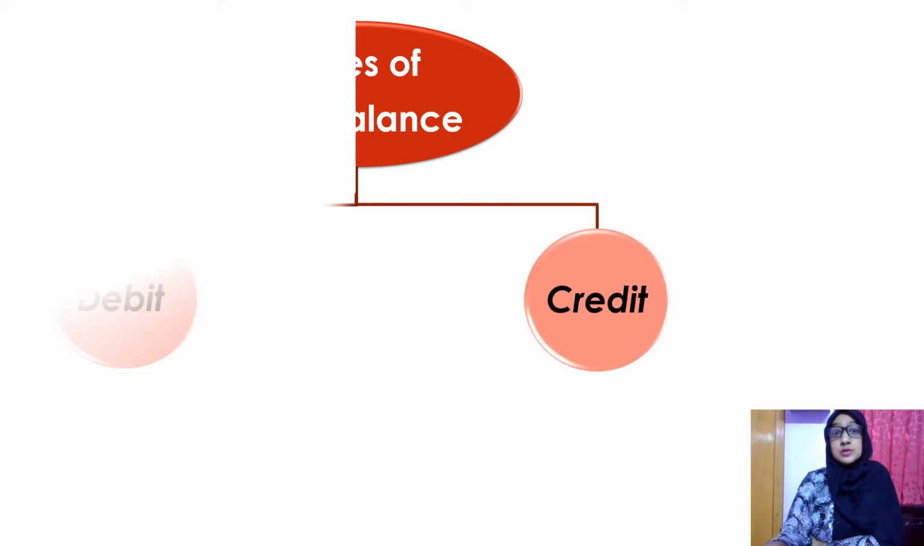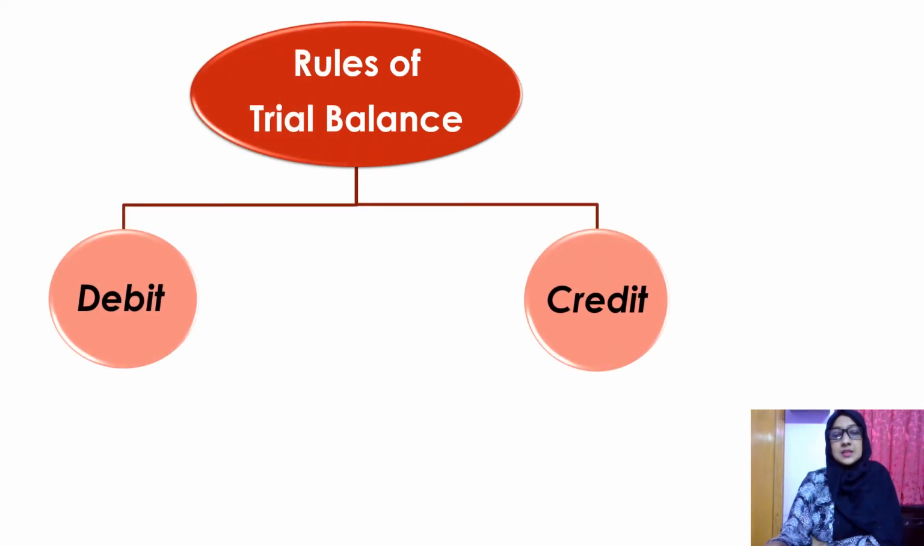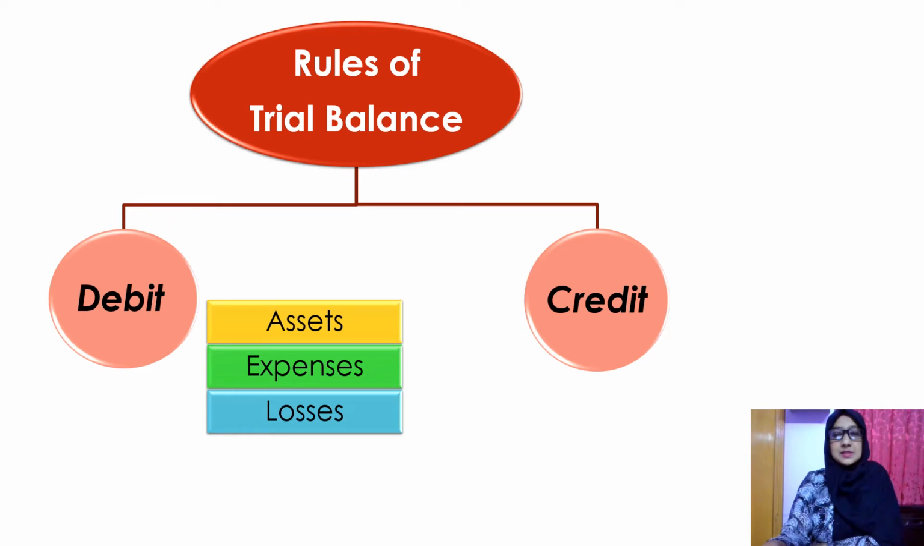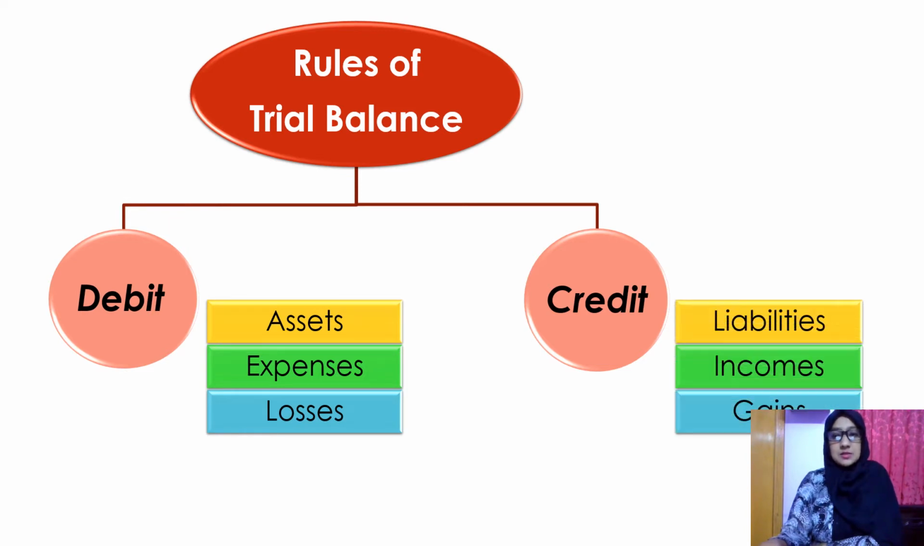Now comes the rules of trial balance. Like the double entry system, it has got two sides. One is the debit side and the other one is the credit side. The debit side comprises of the assets, expenses and losses, whereas the credit side comprises of the liabilities, incomes and gains. The accountant simply needs to know what should be placed in that side by identifying the type of account.